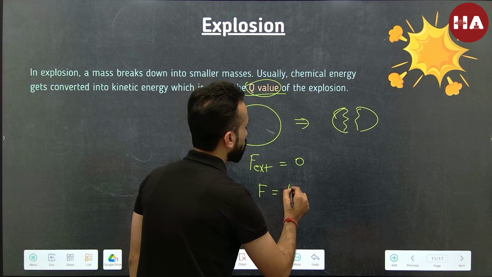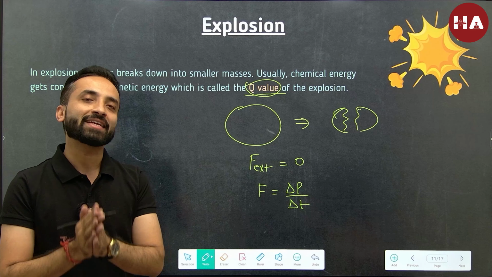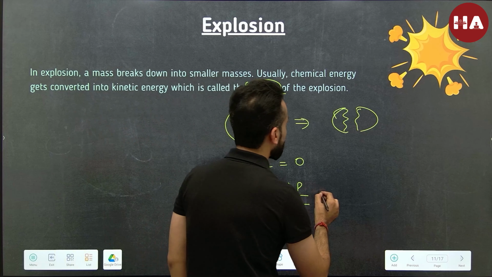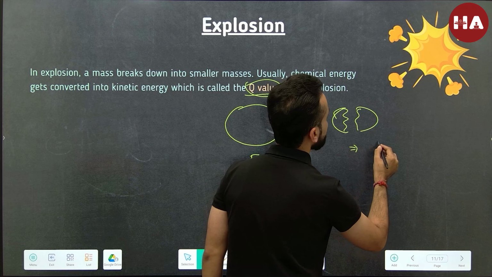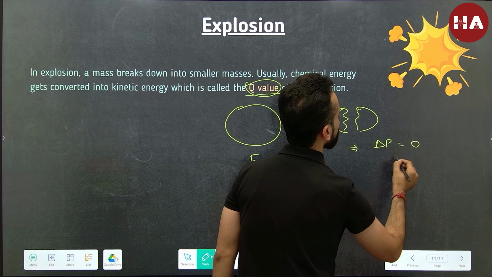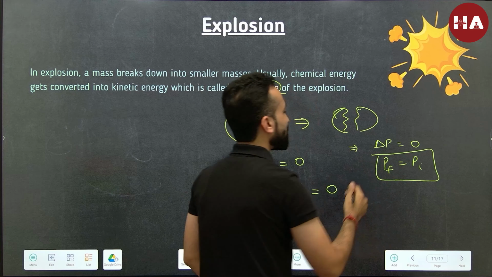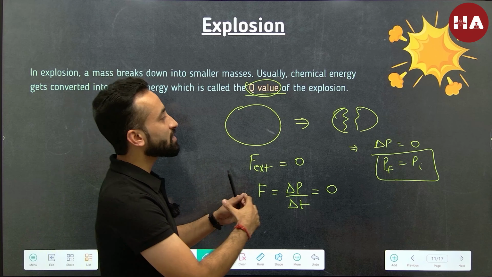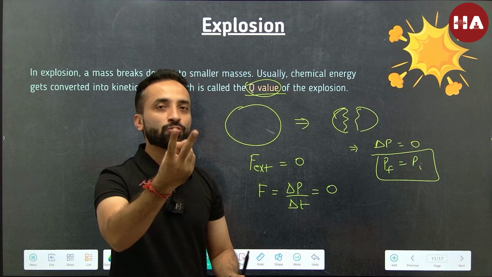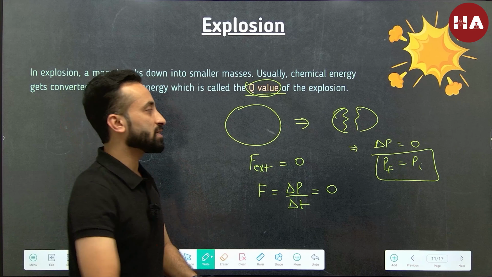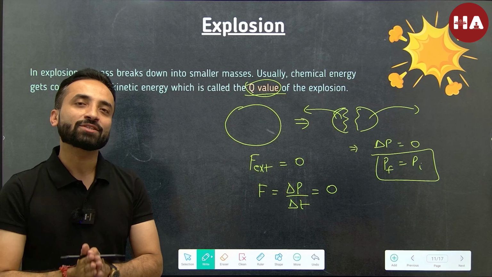Therefore, if we follow Newton's second law, that is, the force is the rate of change of momentum, then this value is equal to 0, meaning momentum remains conserved. There is no change in momentum, isn't it? That is why if I ask you to imagine this explosion happening, and let's say it is breaking up in two fragments, you would always imagine that if one fragment flies to the right, then the other needs to fly to the left.